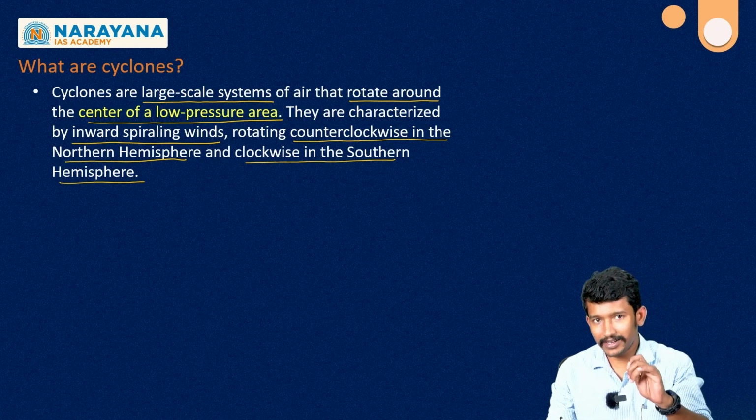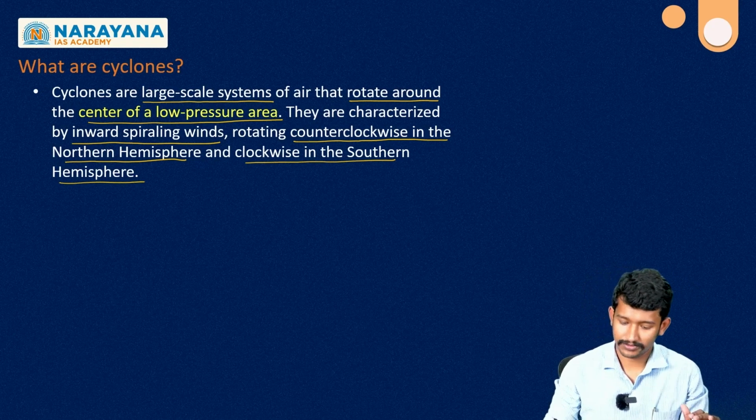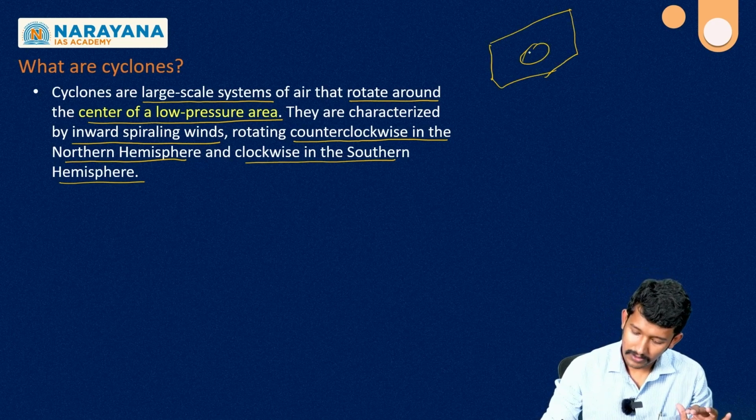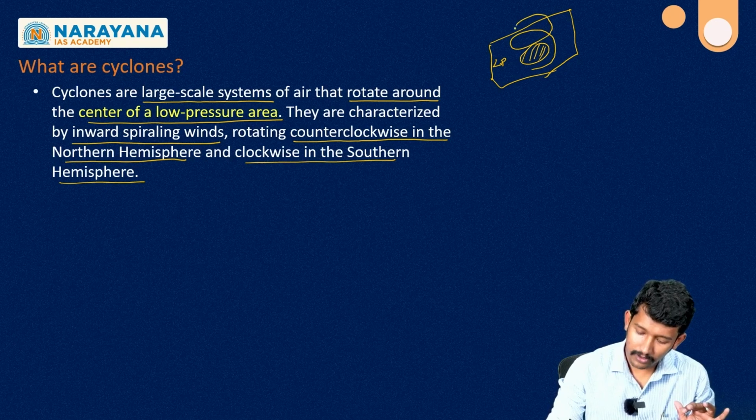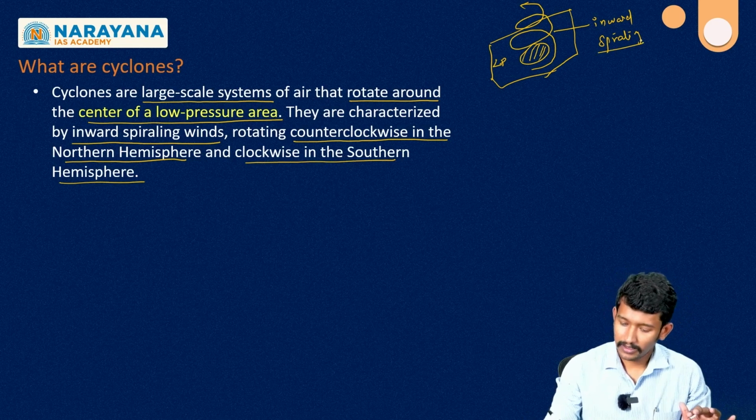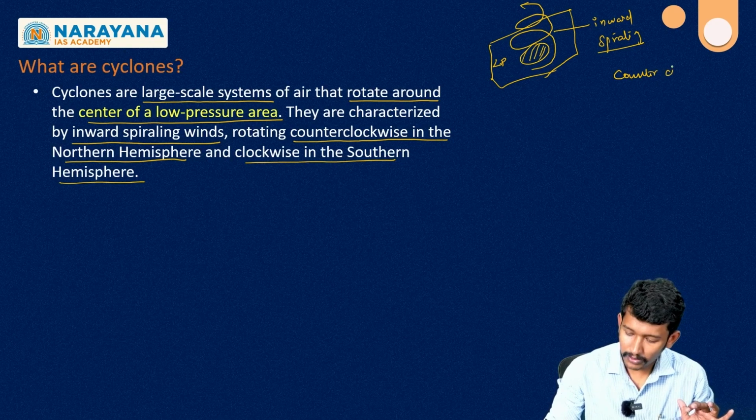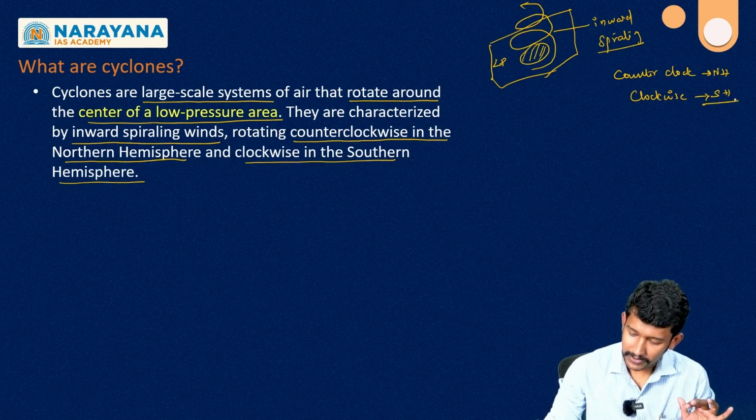Each and every word is important from the examination point of view: low pressure, inward spiraling of the wind, and also counterclockwise in the northern hemisphere and clockwise in the southern hemisphere.